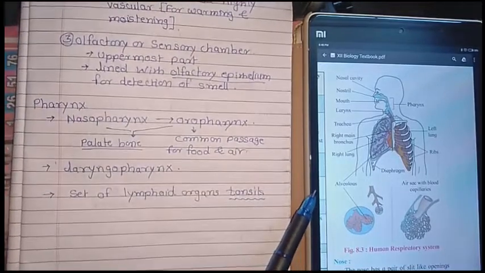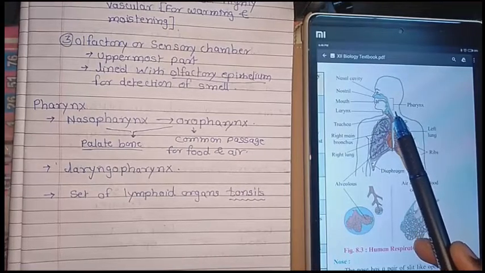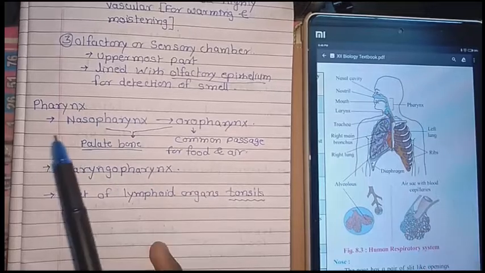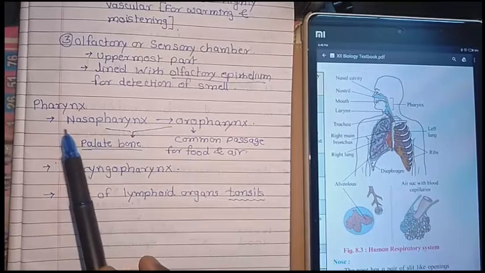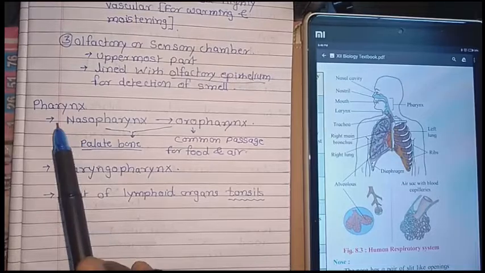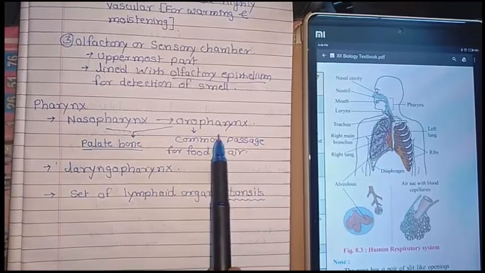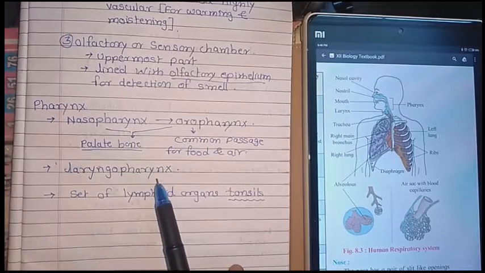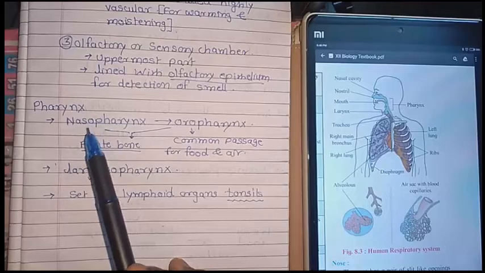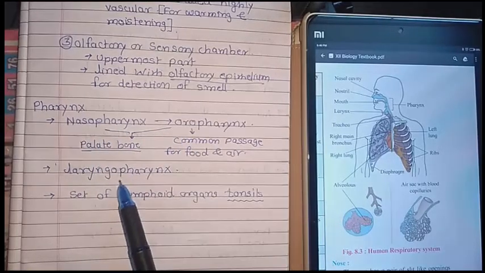Now we are moving to the pharynx. This part is known as the pharynx, and you can find it below the nostril part. The pharynx is made up of three parts: the nasopharynx, the oropharynx and the laryngopharynx.